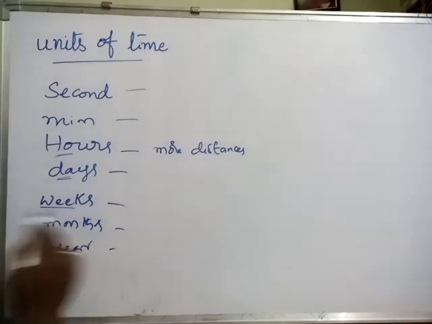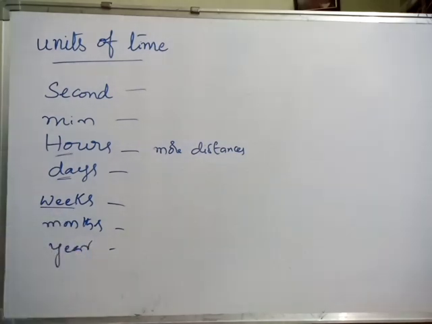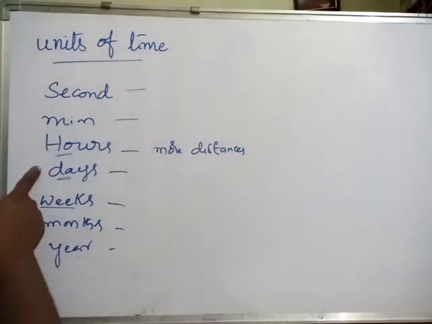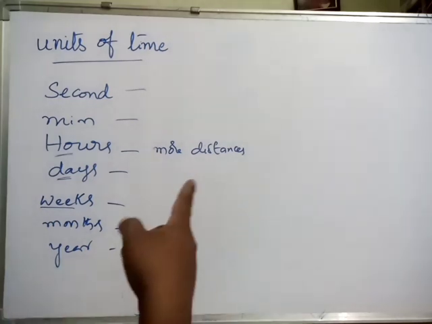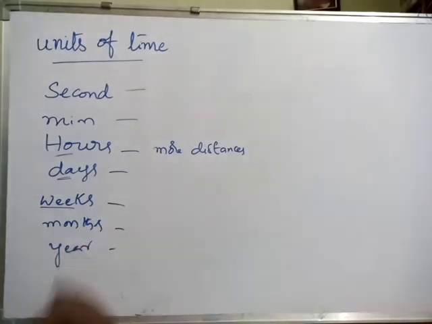And weeks, how can we make that? Based on the days only, weeks will be known. Next, months and years, these are also closely related to one another. 4 weeks make 1 month and 12 months make 1 year. For the complete rotation of the earth around the sun, it takes 1 year.